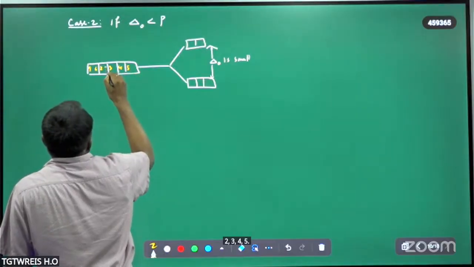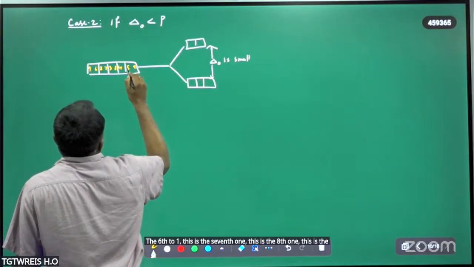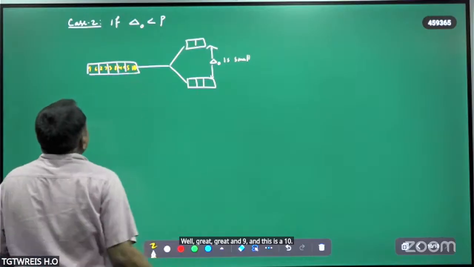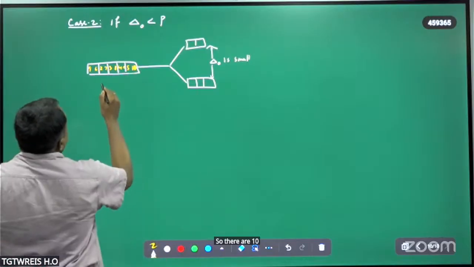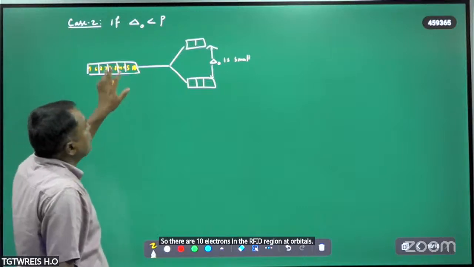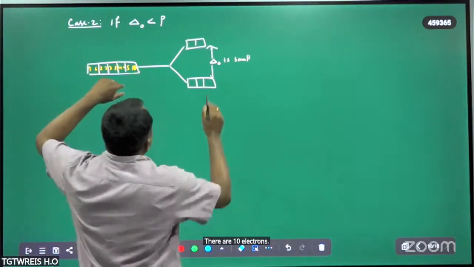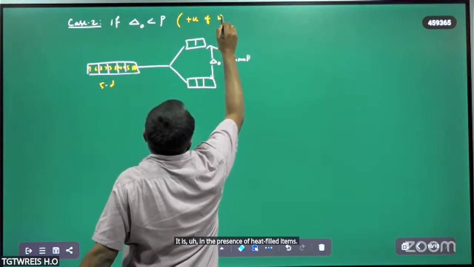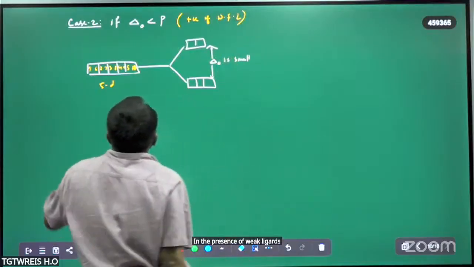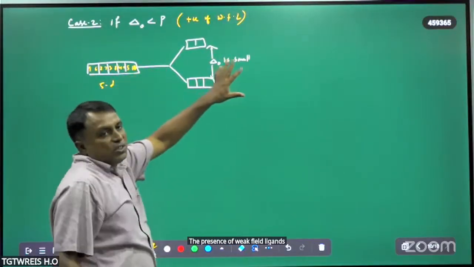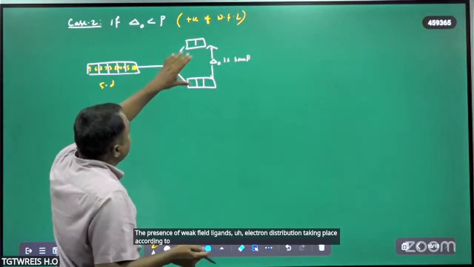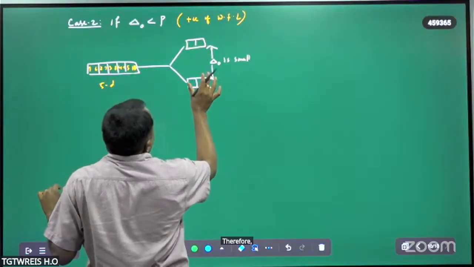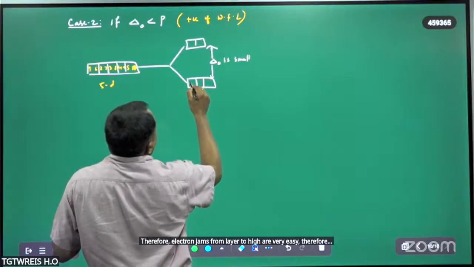This is the sixth one, this is the seventh one, this is the eighth one, this is the ninth one, and this is the 10th. So there are 10 electrons in the 5d degenerate orbitals. And this is in the presence of weak field ligands. In the presence of weak field ligands, what will happen now? Electron distribution takes place according to Hund's rule, because this delta naught is very small. Therefore, electrons jump from lower to higher very easily. Therefore, pairing does not take place.